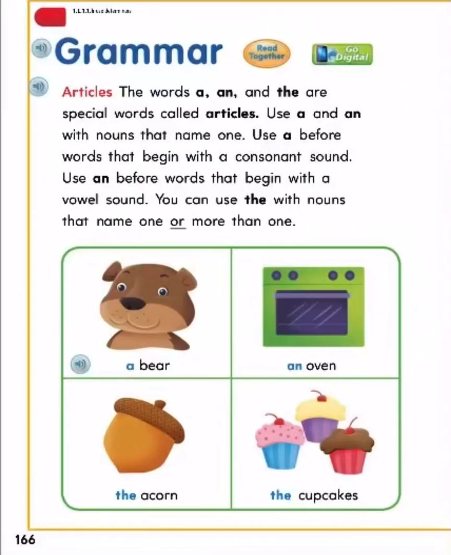Grammar. Articles. The words a, an, and the are special words called articles. Use a and an with nouns that name one. Use a before words that begin with a consonant sound, and use an before words that begin with a vowel sound. You can use the with nouns that name one or more than one. A bear, an oven, the acorn, the cupcakes.